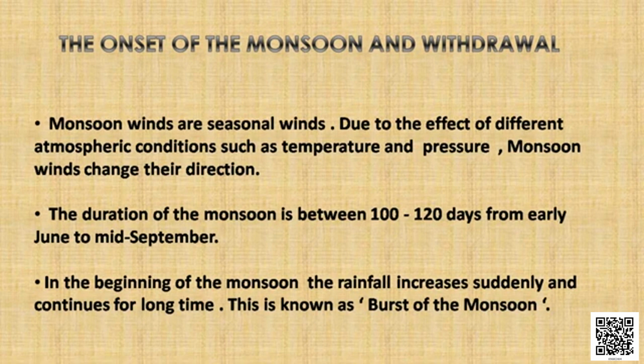As you all know students, monsoon winds are seasonal winds and they change their direction as they are affected by atmospheric conditions such as temperature and pressure. The total duration of the monsoon wind that blows over India is between 100 to 120 days in a year. It blows from early June to mid September. Let us discuss the arrival of the monsoon. In the beginning of the monsoon, the rainfall increases suddenly and continues for several days, and this is called the burst of the monsoon.